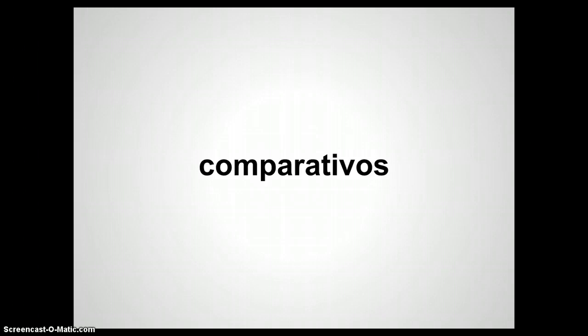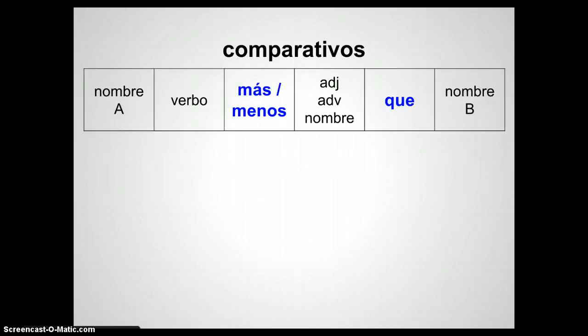Okay, we're going to learn how to compare one thing. First of all, we're going to look at a formula. So we have the first thing that we are comparing, Item A, nombre A, whatever the first subject is. And we have a verb. It's usually going to be the verb ser. Más or menos, and some sort of adjective, adverb, or noun. Then the word que, and then whatever the second thing is that you're comparing, whatever A is being compared to.